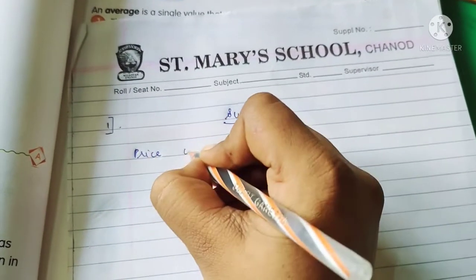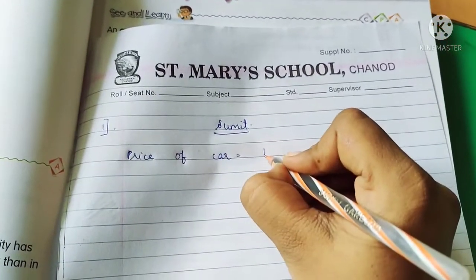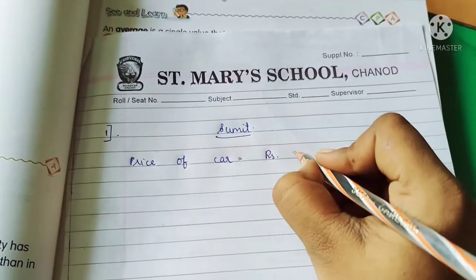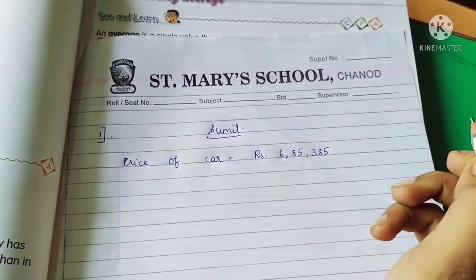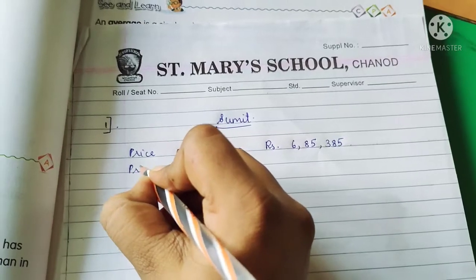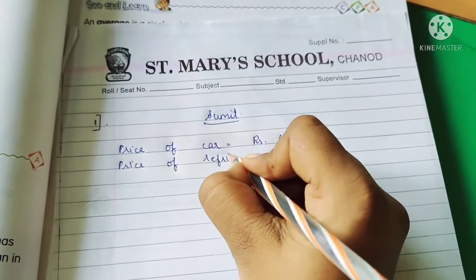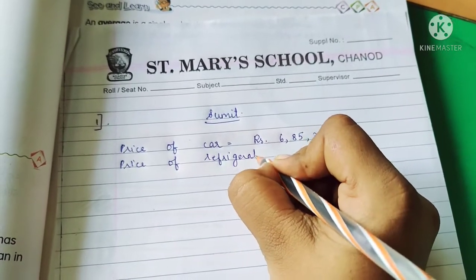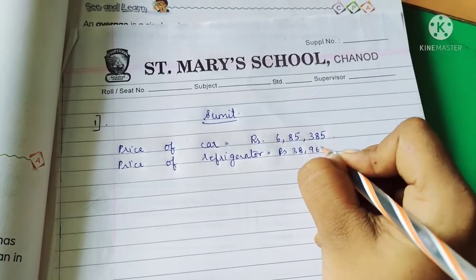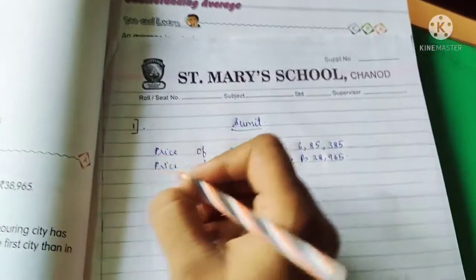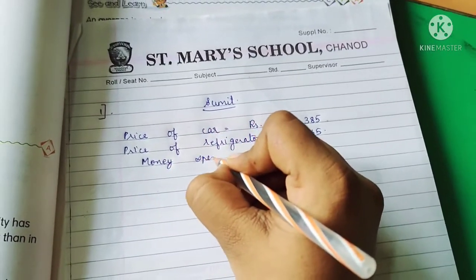Price of car, rupees 6,85,385. Then price of refrigerator, rupees 38,965. Money spent, we have to find the rest.